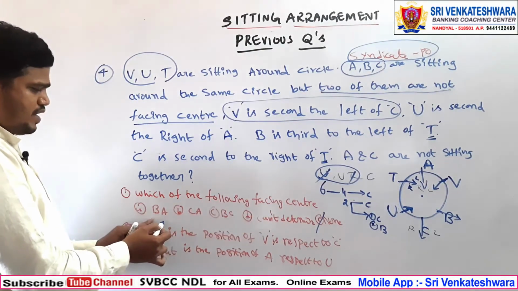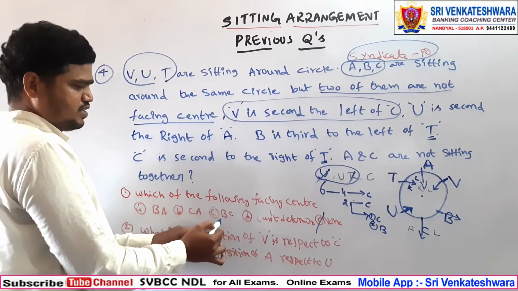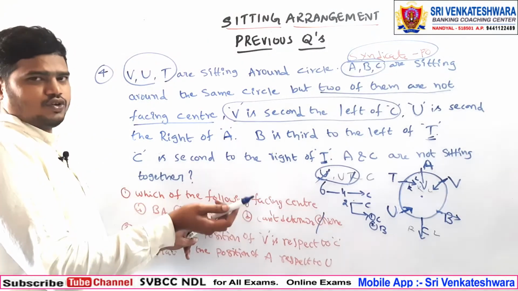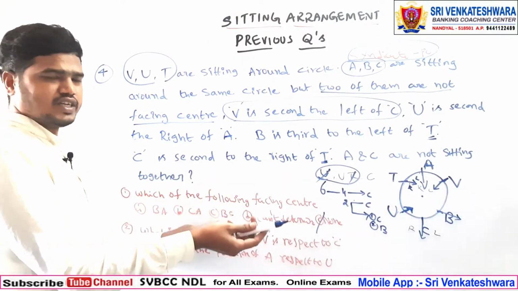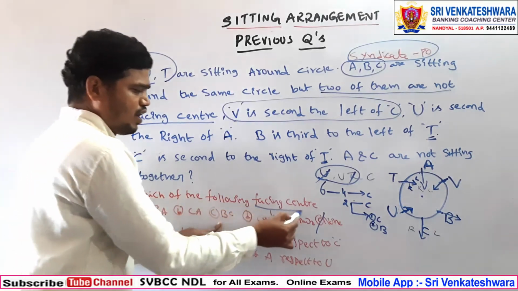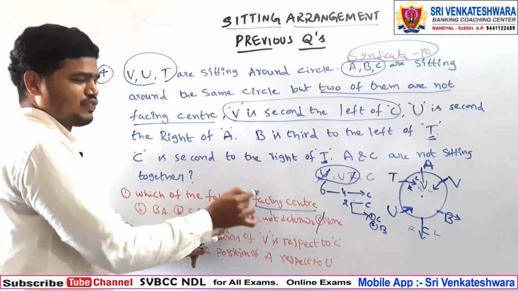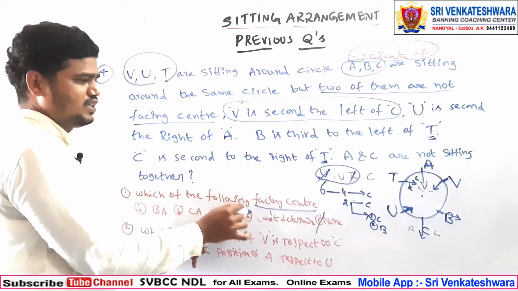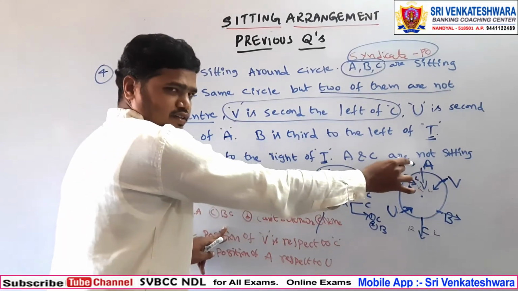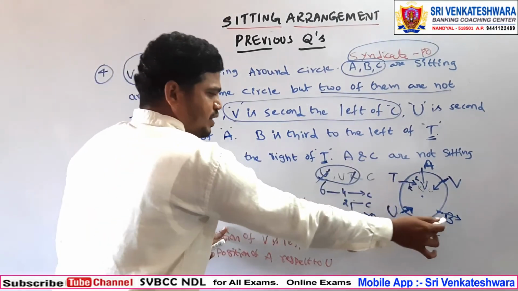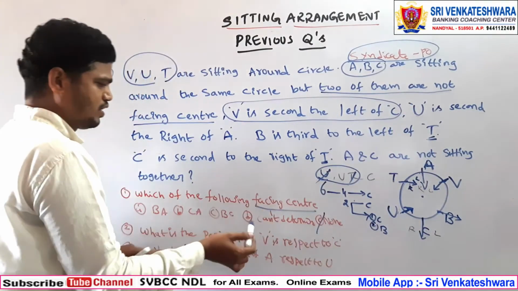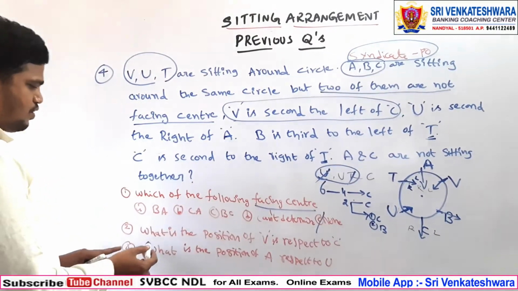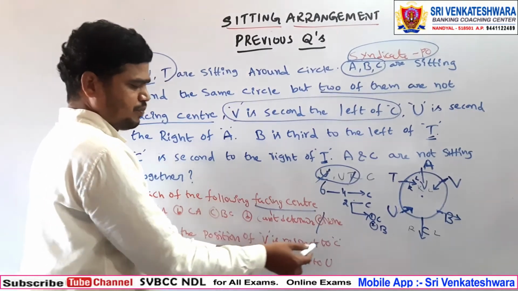Here we can have BA, BC is away from the center, don't get confused here, BC is away from the center. The question is which of the following is facing the center? Facing the center, we can have only A facing the center, B and C away from the center. So none of these.